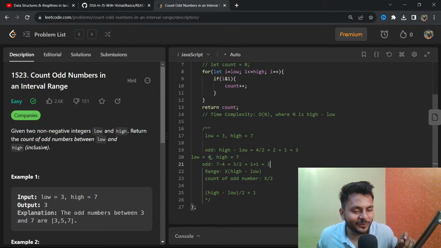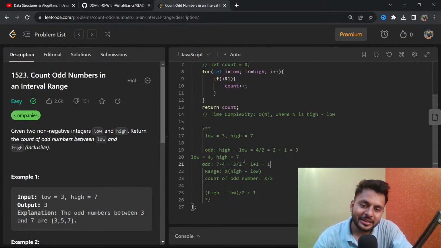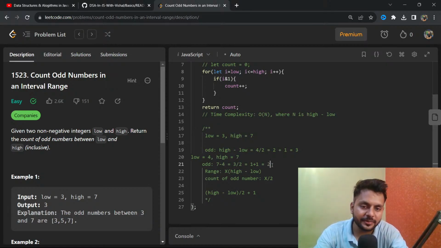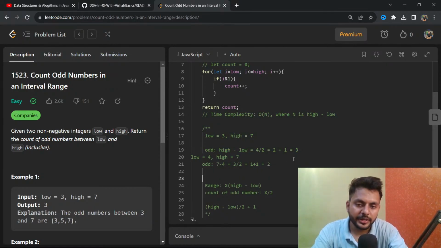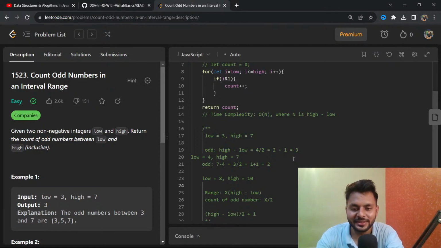We will solve that. If both of them are odd or even, then we have to do certain things. So here if you see, if high is odd and low is odd, then also you are getting your answer 2, because 5 and 7 is the range. Now let's see, if our low is an even number and high is also an even number. In that case, if you use that formula, what will happen? Odd will give you 10 minus 8, that will be 2, divided by 2 is 1, plus 1 will give you 2.